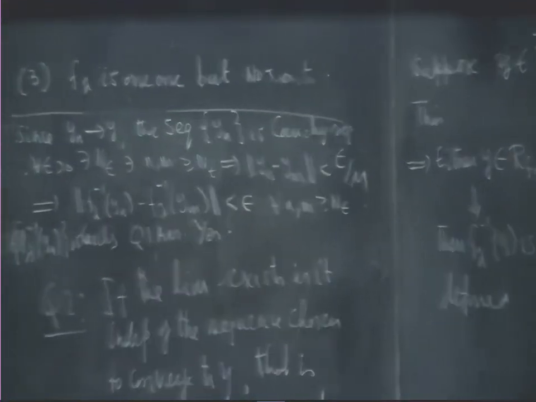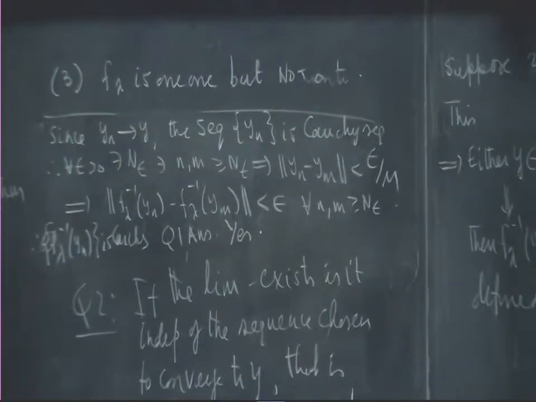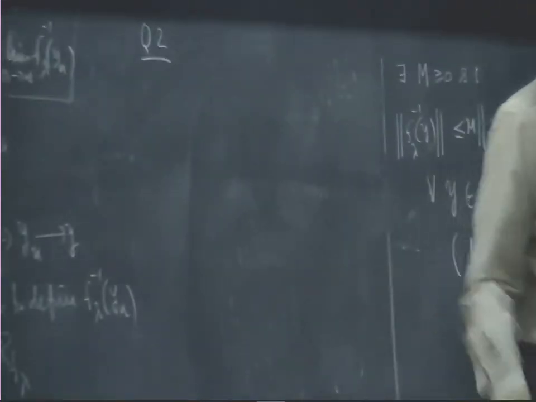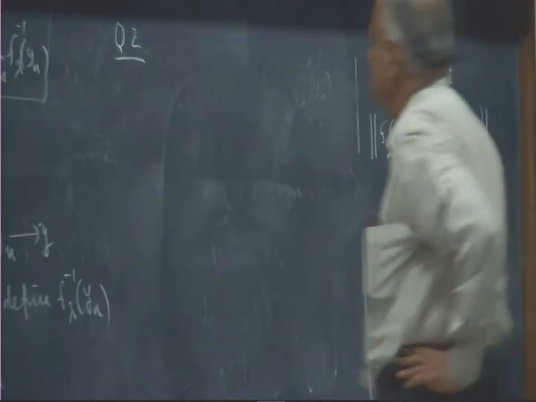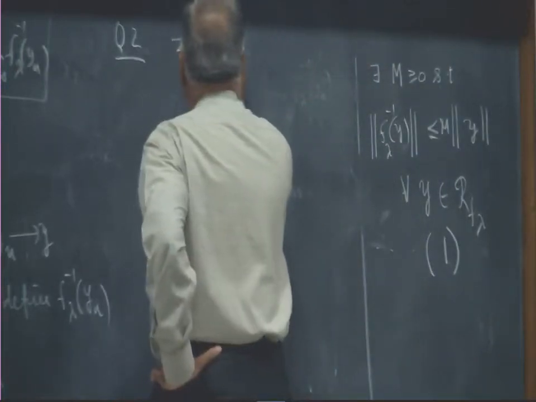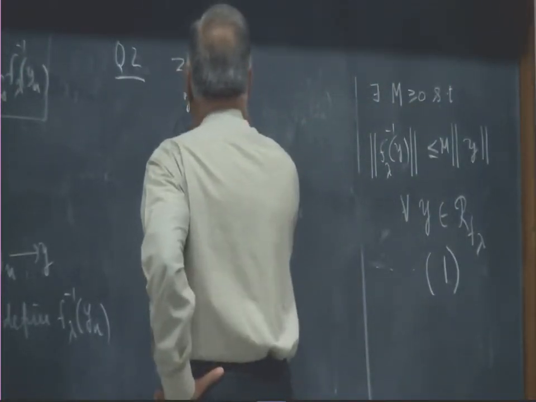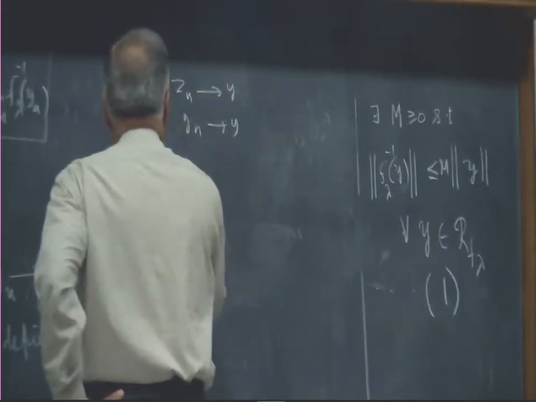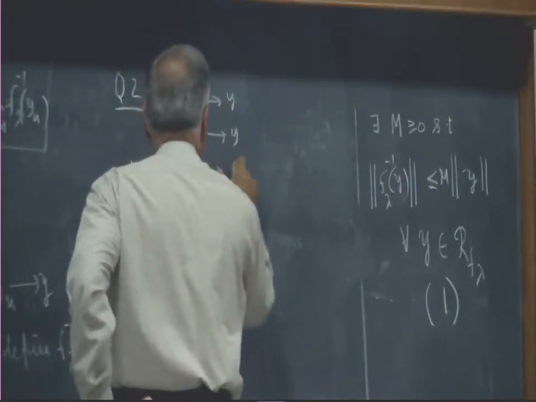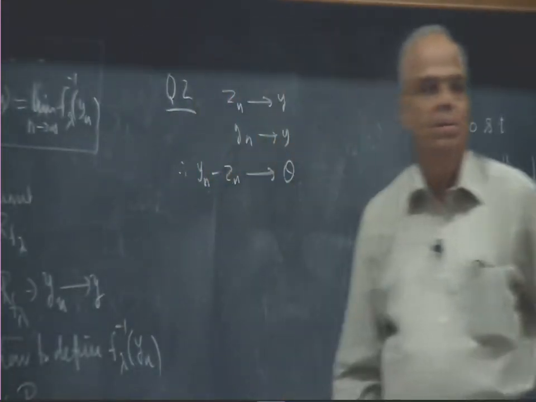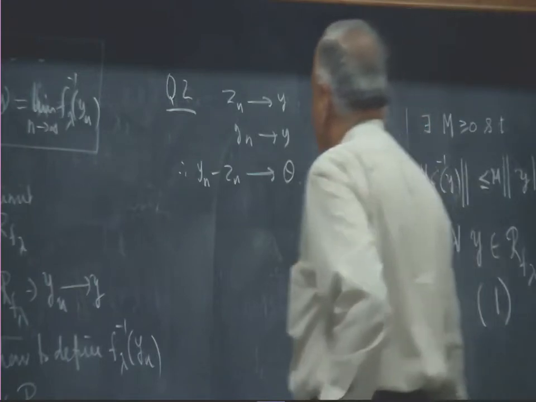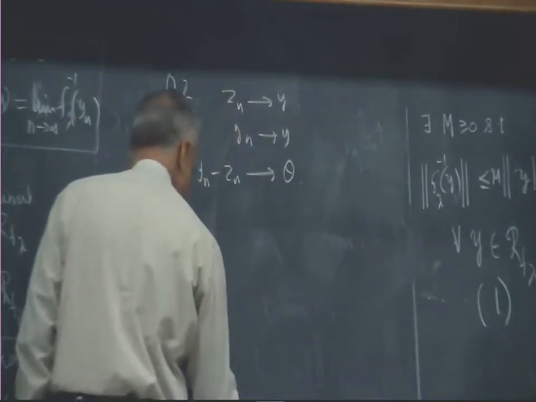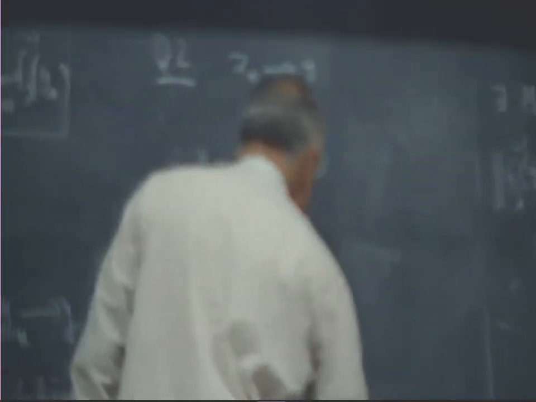Okay. So, we wanted to show that if there are 2 sequences Zn also converging to y, the 2 limits are the same. So, suppose Zn converges to y, yn converges to y and therefore, yn minus Zn converges to the 0 vector. So, what can you conclude from this?